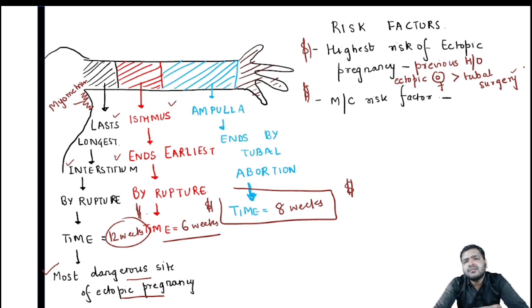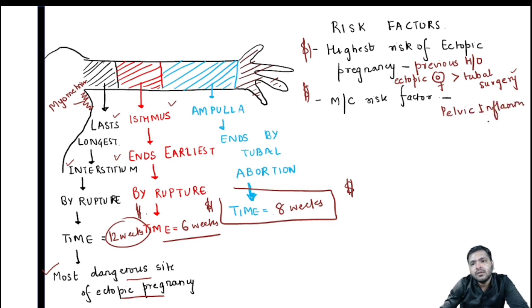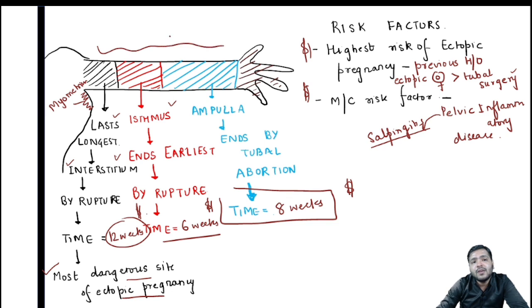There can be multiple risk factors also. Pelvic inflammatory disease is the most common risk factor, and in pelvic inflammatory disease, the most common one is salpingitis. Everyone knows that salpingitis refers to the inflammation of the fallopian tube.